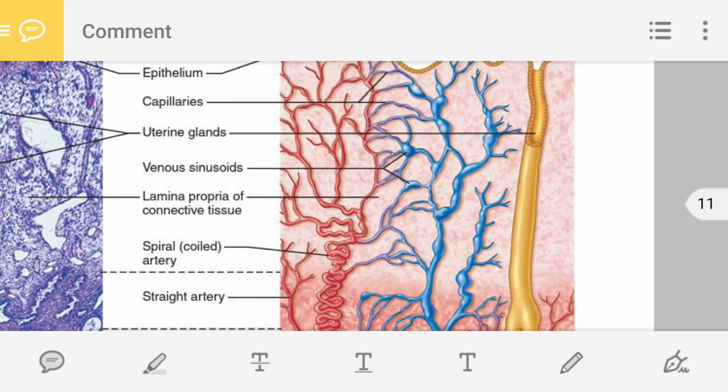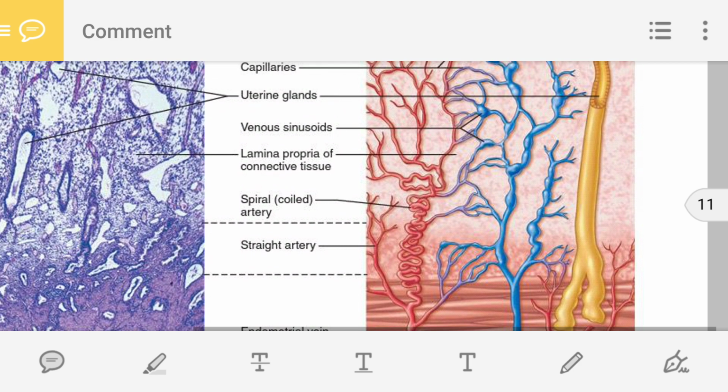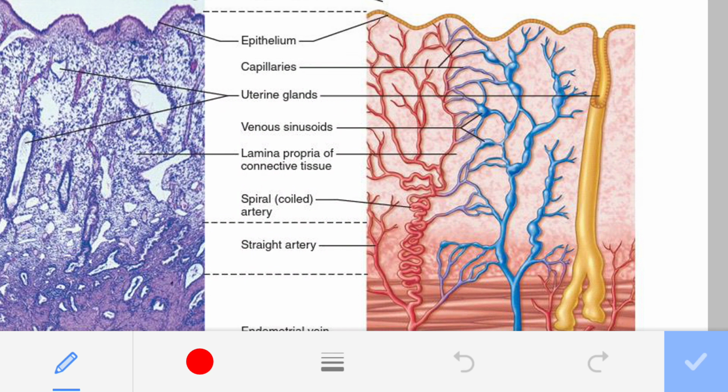Now we need to understand the function. What is the function of an artery? The function of an artery is to supply oxygen. But when this spiral artery is constricting, the diameter changes. The artery looks like this, but when it is constricting, it will be like this.